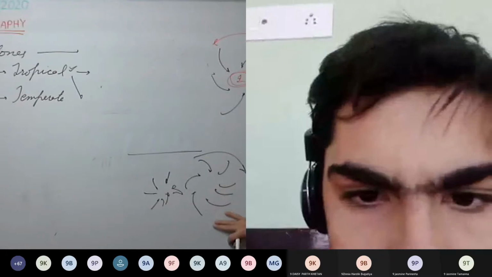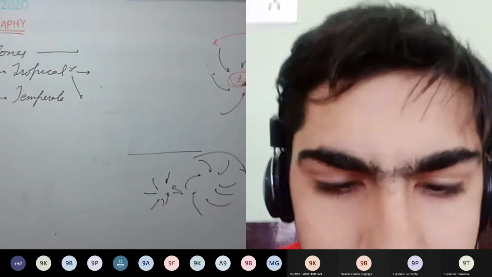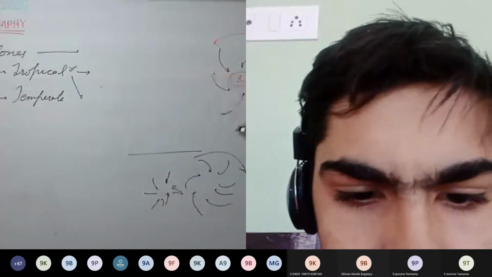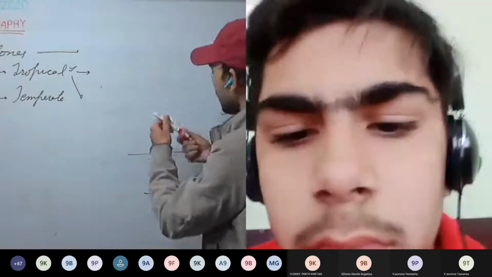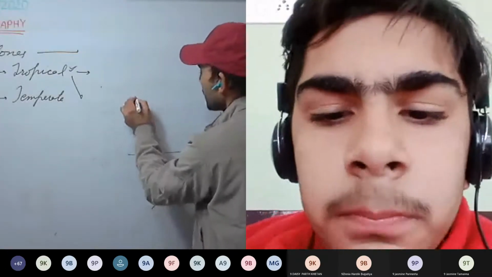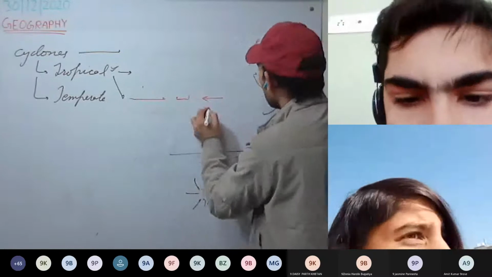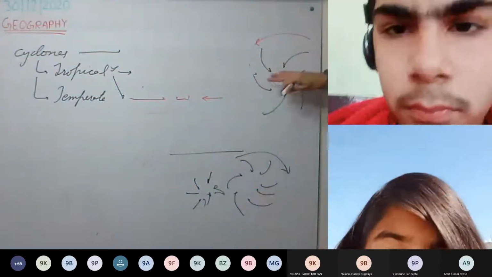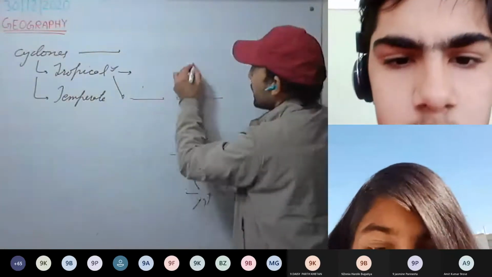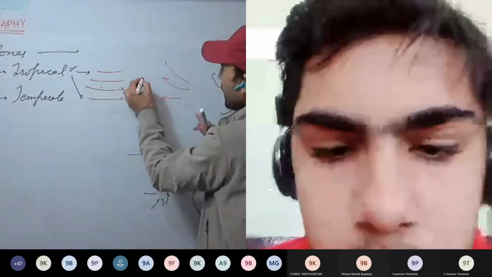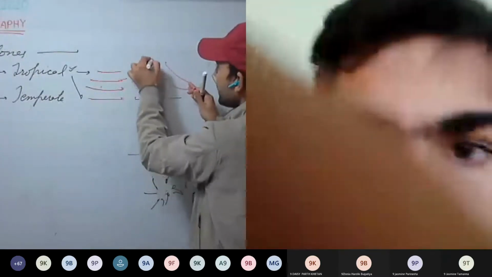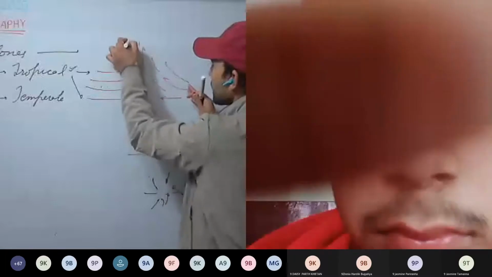So cyclones in the southern hemisphere will be clockwise, whereas cyclones in the northern hemisphere will be anti-clockwise. Now see what happens. For example, here low pressure developed, wind is rushing. So now I am cutting it vertically here. Here we have low pressure, winds are coming, and at low pressure what will happen? They will rise, the winds will rise.